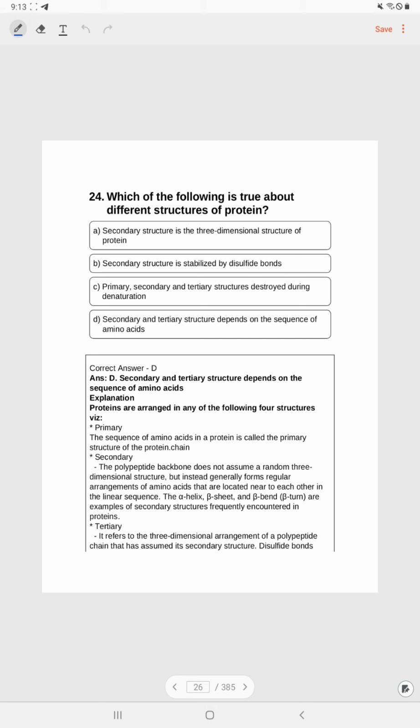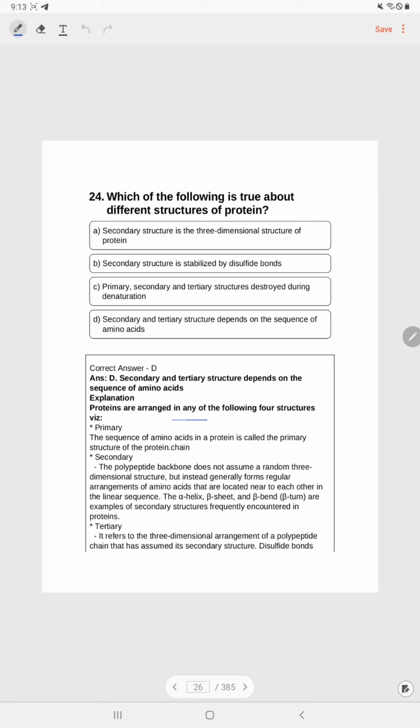Questions like this you can only guess, you can say. You don't have any kind of knowledge behind these questions. Answer D. Secondary and tertiary structure depend on the sequence of amino acids.